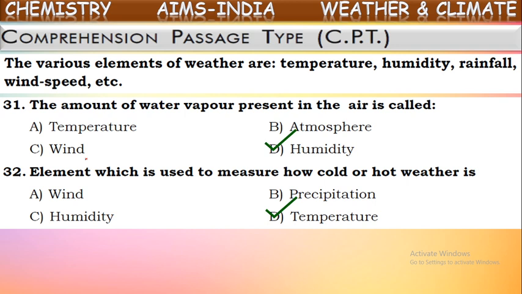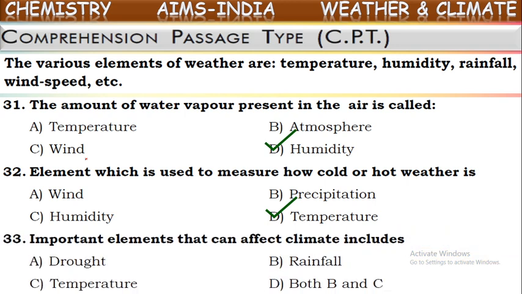Okay, next one. Important elements that can affect climate include, yes, whatever the components affecting weather, the same affect climate also. But climate is a report taken for a long time, nearly around 25 years, as we told. But a weather report is for a particular place at a particular time.